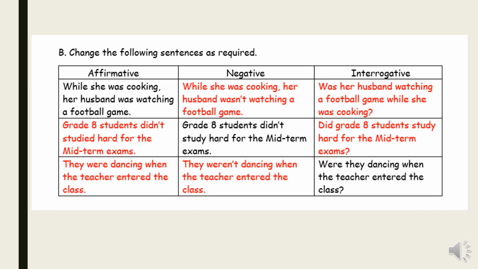Let's move to the changing of the sentences. First of all, the first sentence is: while she was cooking, her husband was watching a football game. When I want to change it to the negative, I can say while she was cooking, her husband wasn't watching a football game. And then I start the interrogative sentence with the verb to be with was. So was her husband watching a football game while she was cooking?